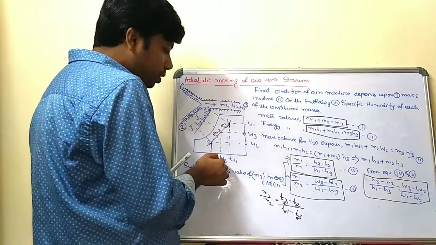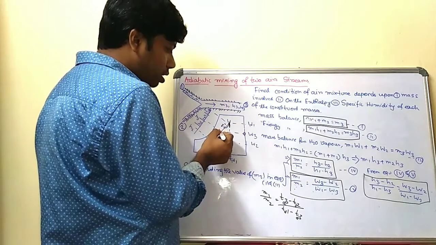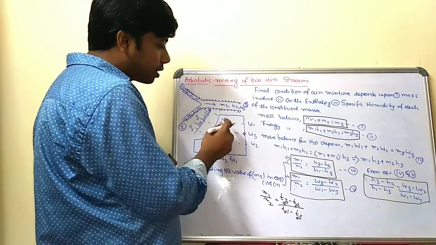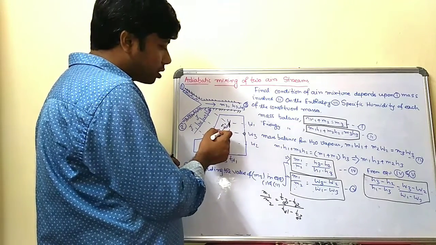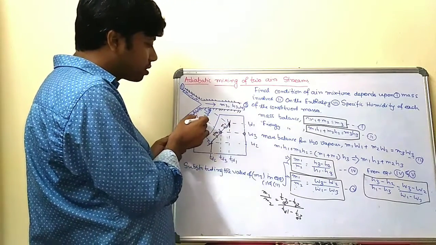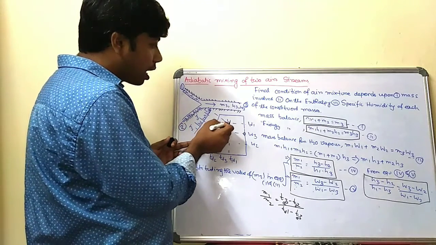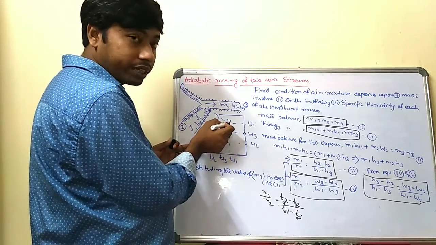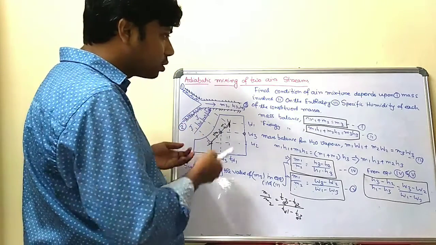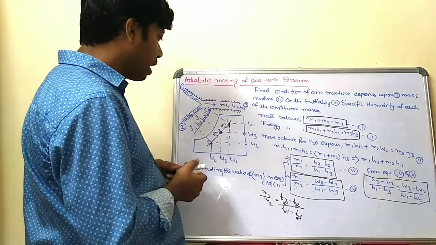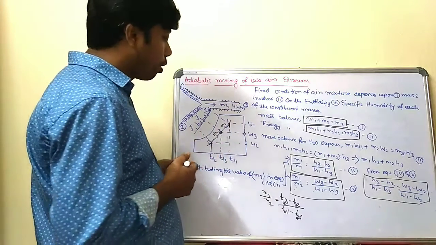So that will be Td3 here, W3 here, and that point is state 3, which divides the process 1 to 2. The point 3 is here. The corresponding enthalpy value will be H3 here, the corresponding enthalpy of point 2 is H2, and the corresponding enthalpy of point 1 is H1.